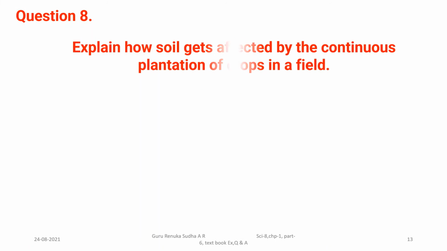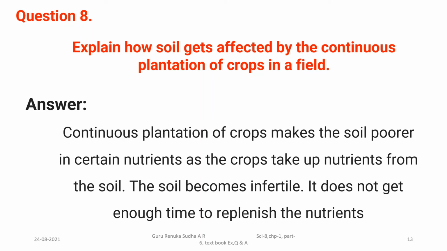Question 8. They are asking us to explain how soil gets affected by the continuous plantation of crops in the field. Already you know that continuous use of anything will spoil its quality. In a similar way, continuous plantation of crops makes the soil poorer in certain nutrients, as the crop takes up nutrients from the soil.